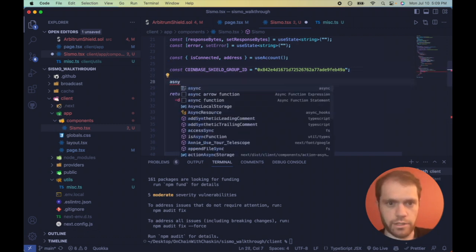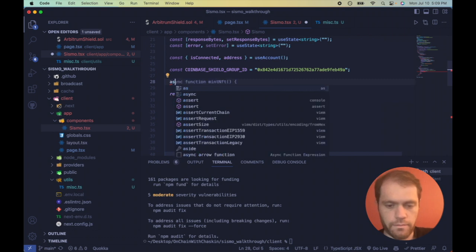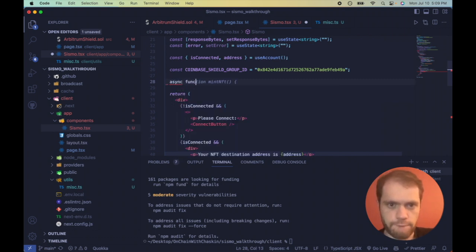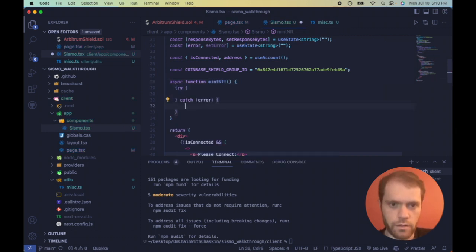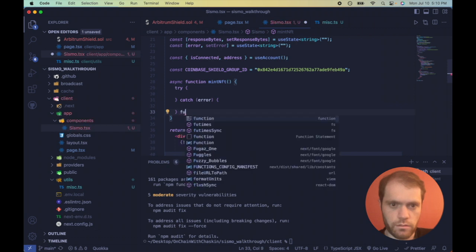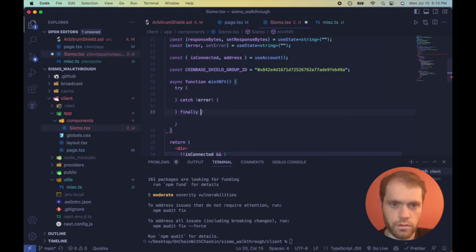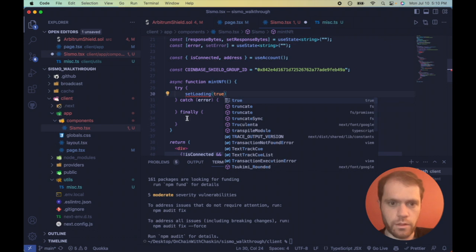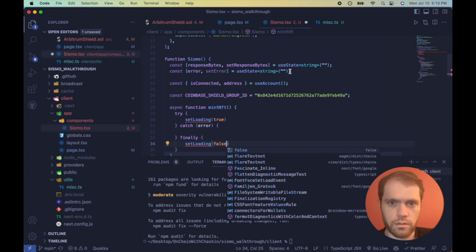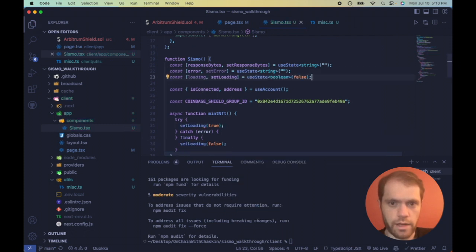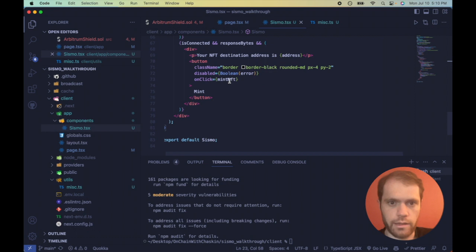Let's make the boilerplate for that function right now. It's going to be an async function. And let's do try catch finally. And let's make loading states for now. So set loading true and set loading false. Let's make that a new state variable. Thank you, GitHub Copilot. And let's make it disabled also when we're loading.